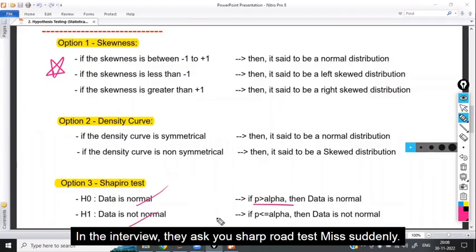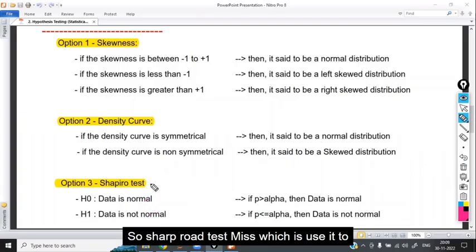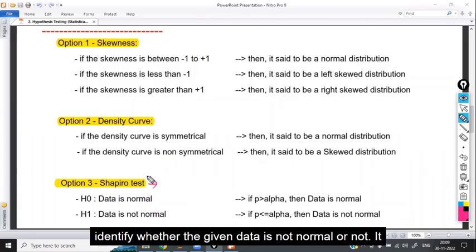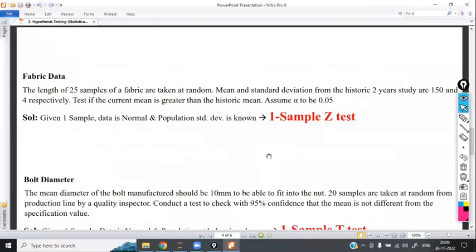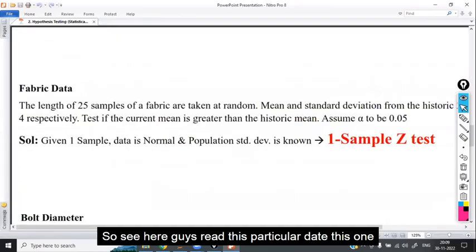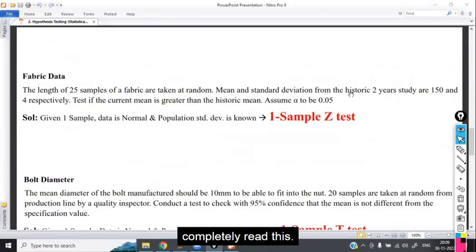In the interview, if they suddenly ask you about the Shapiro test, what are you going to do? The Shapiro test is used to identify whether the given data is normal or not. It is a hypothesis test used to check whether the data is normal or not. Right? Now, let us start with the first one. See here, guys, read this particular data completely. Read this.